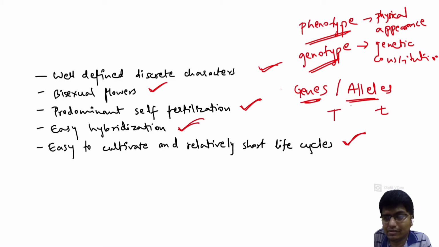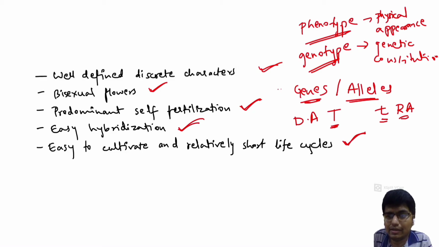Out of these alleles, one will be dominant. The capital one is the dominant allele, and small t is the recessive allele. So these are the two alleles, dominant and recessive.